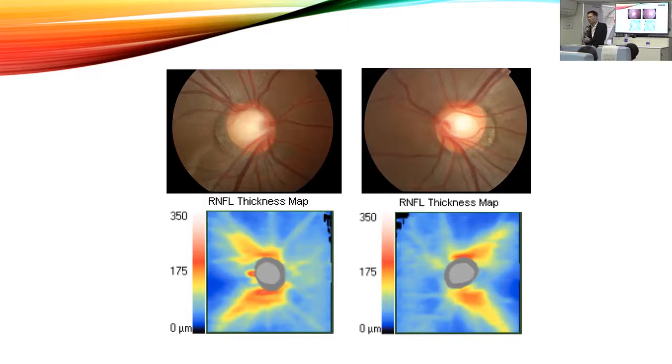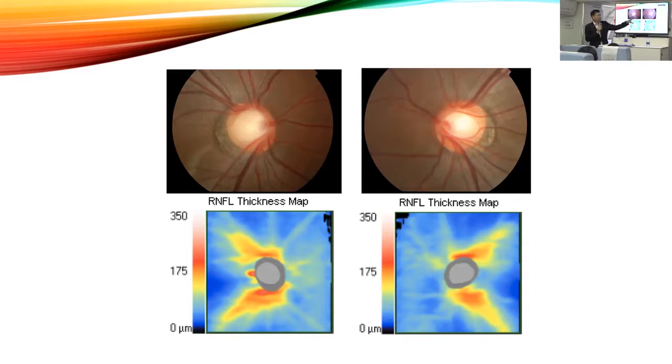And there are also glaucoma patients with a small cup-to-disc ratio. So it becomes very confusing, and that's why reading the retinal nerve fiber layer is more informative for you to judge whether this eye is normal or not normal.